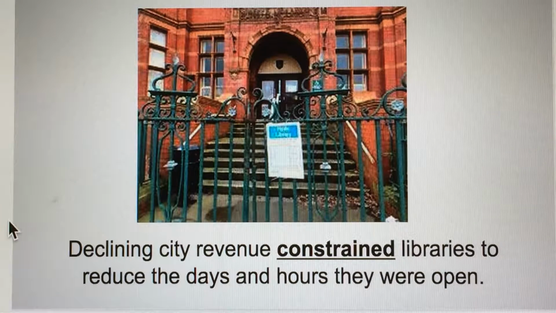So city revenue is based on taxes, the money that comes in to support our city services like police, fire, and libraries. And when those revenues decline, they may constrain libraries. They may force them to close, or at least reduce the number of days and hours that they are open.